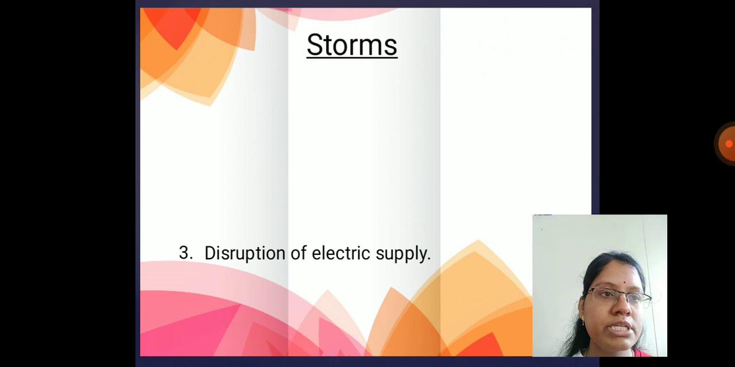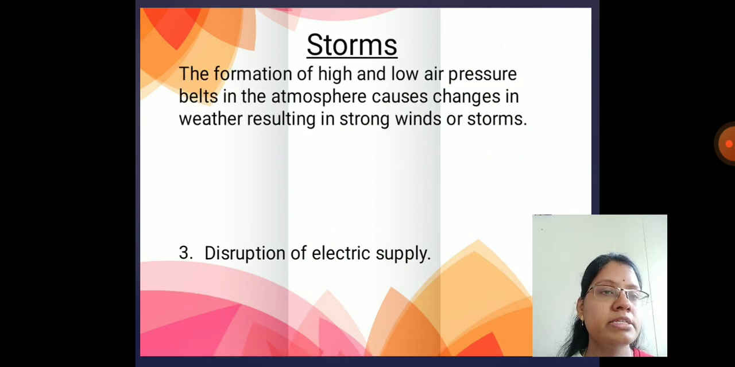Next we are going to see another disaster, which is storms. How are storms formed? The formation of high and low air pressure belts in the atmosphere causes changes in the weather, resulting in strong winds or storms. So due to the pressure belt formed along the equator of the earth, okay, you will study this pressure belt in later classes.